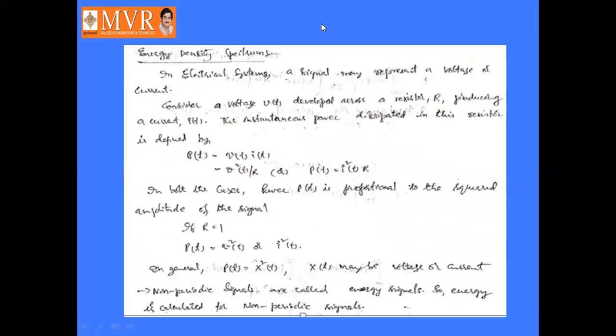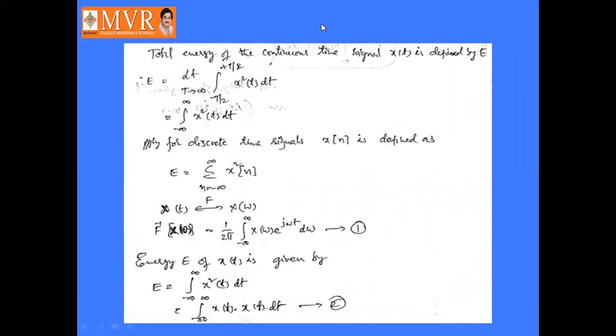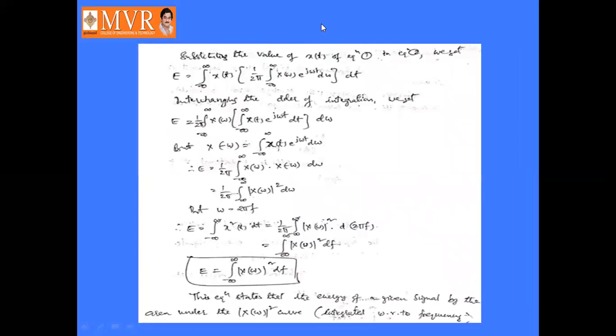Okay. Next, energy density spectrum and power density spectrum. Energy density spectrum: how is the energy calculated? Energy is calculated for non-periodic signals. Is it not? Non-periodic signals are called energy signals. So it is integral from minus infinity to infinity of x square of t dt. That is the energy signal. So for non-periodic signals only, energy is calculated.